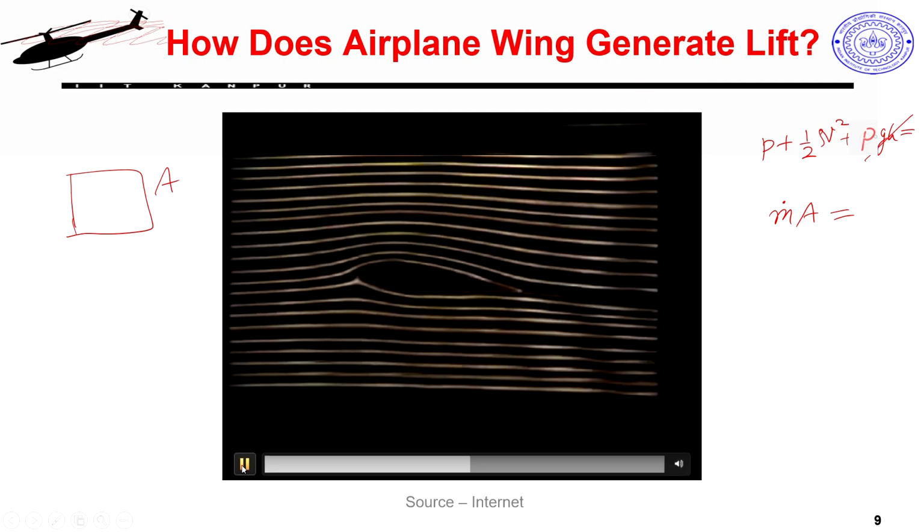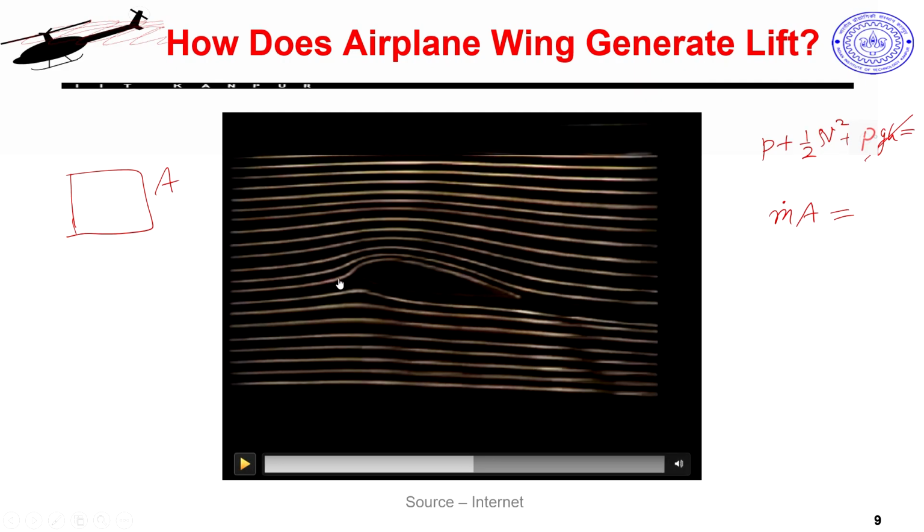You see here, till moderate values of angle of attack like 6, 7, 8, 9, 10 degrees, my flow is going nicely over the airfoil, leaving smoothly from the trailing edge.